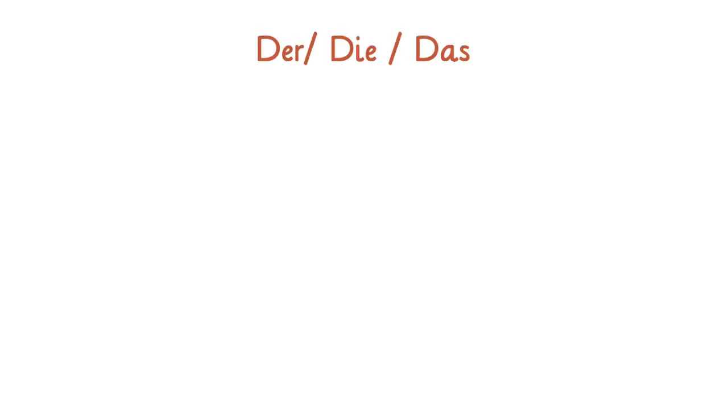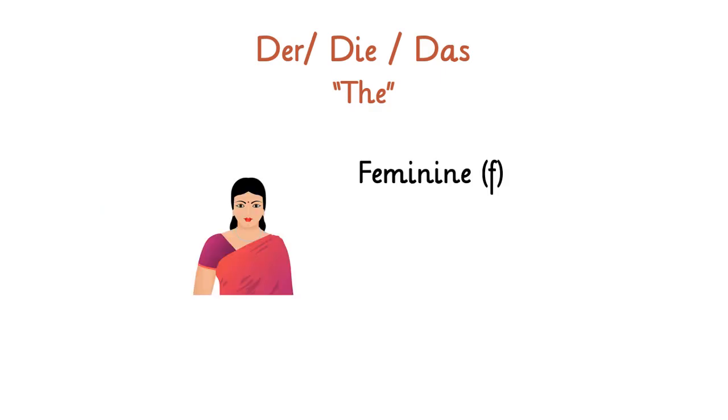Now let's look at der, die, das in the feminine form. Here we see the example of die Frau, and it means "the woman". Also we have the personal pronoun sie, which means "she".